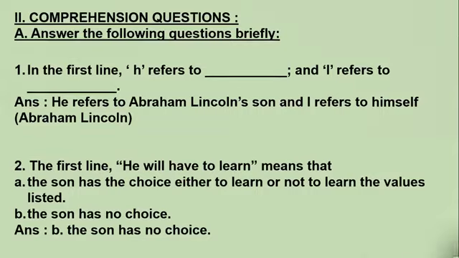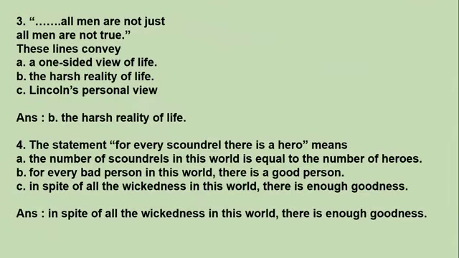Okay, moving on to the next question. 'All men are not just, all men are not true.' These lines convey dash. A, a one-sided view of life. B, the harsh reality of life. Or C, Lincoln's personal view. Which of these three options is correct? What does this mean, 'All men are not just, all men are not true'?